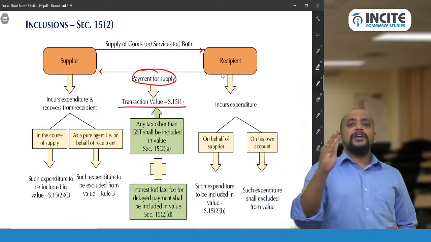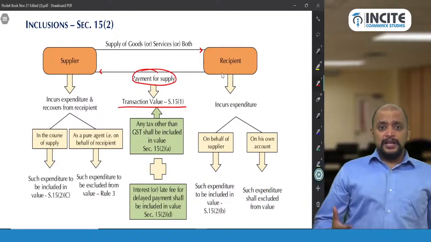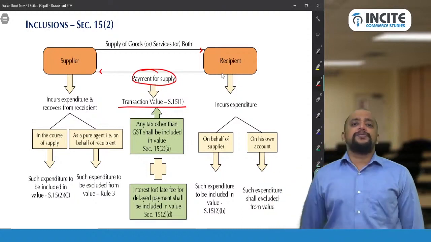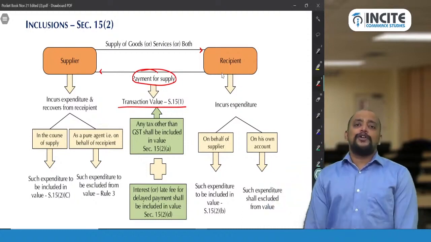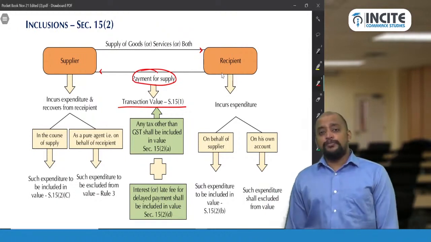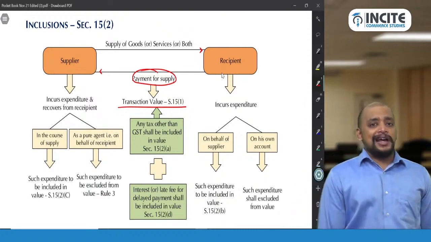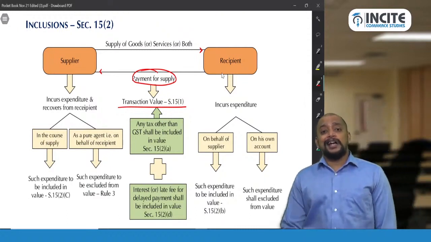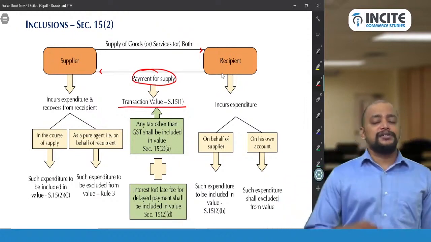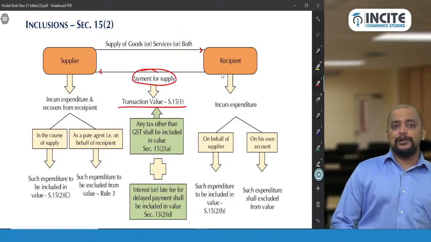One important point you need to understand in this context is that, suppose the supplier pays the tax but is not recovering the tax from the recipient, should it be included in the value? Not required. For example, a property owner of a commercial property who is giving the property on rent paid the property tax, but did not recover the property tax from the recipient. Should that property tax be included in the rent for payment of GST? Not required. Only when the tax is charged to the recipient should it be included in the value.